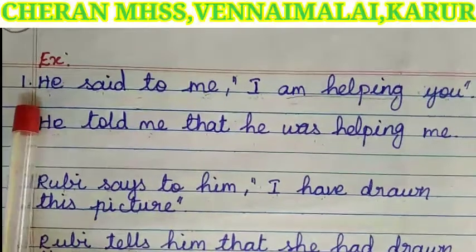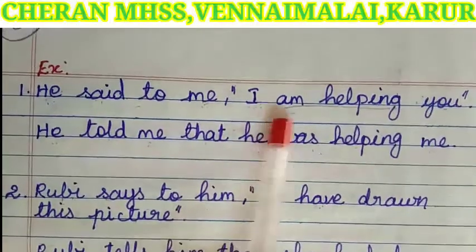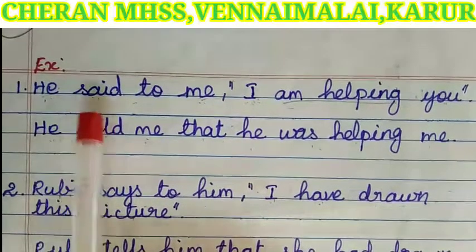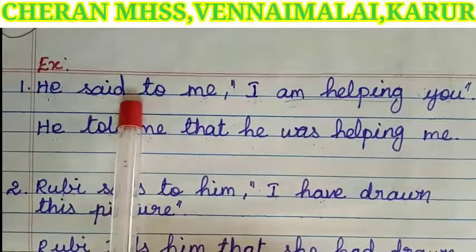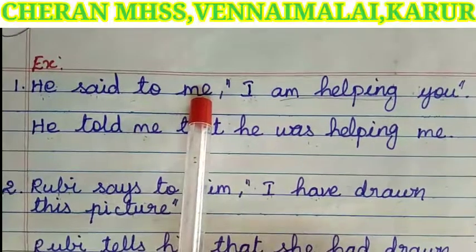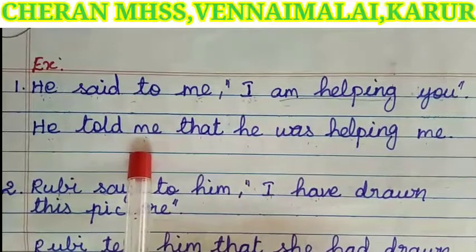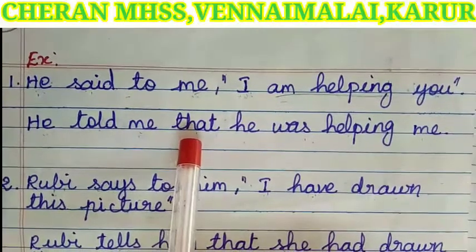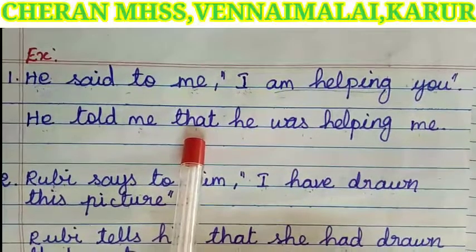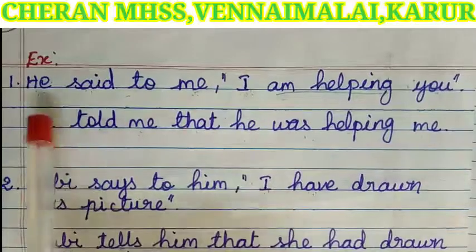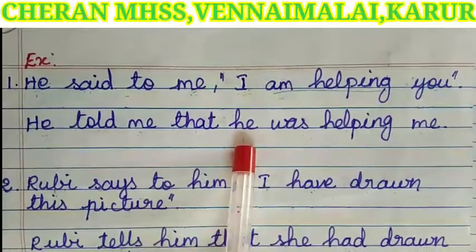For example, he said to me, I am helping you. He, the speaker, is the same. The reporting verb said to changes to told. Listener, me, the same word. Instead of comma and quotation, we add the conjunction that. Next, I, first person pronoun, we have to write the speaker's pronoun he.